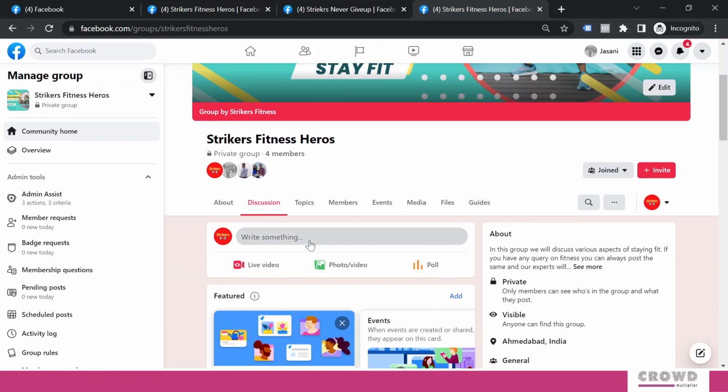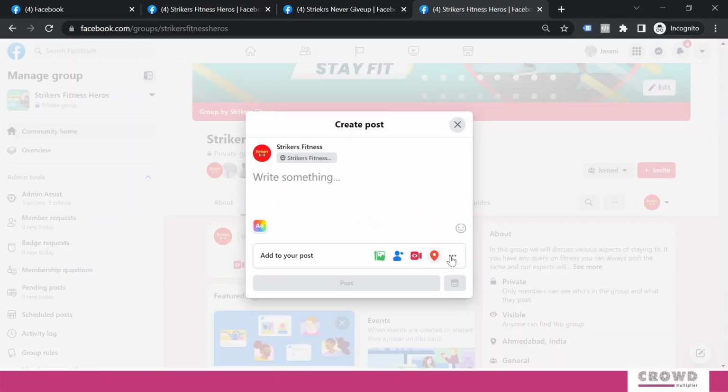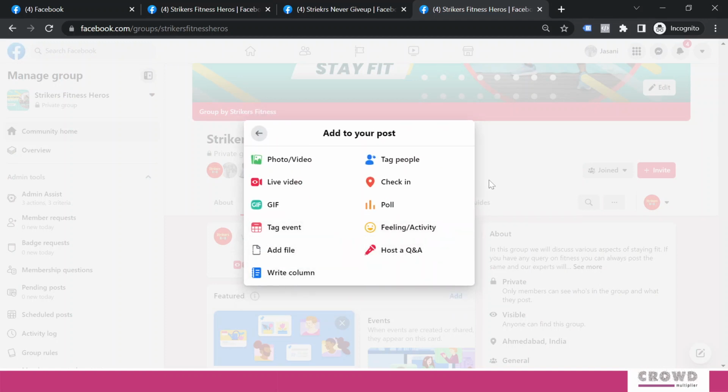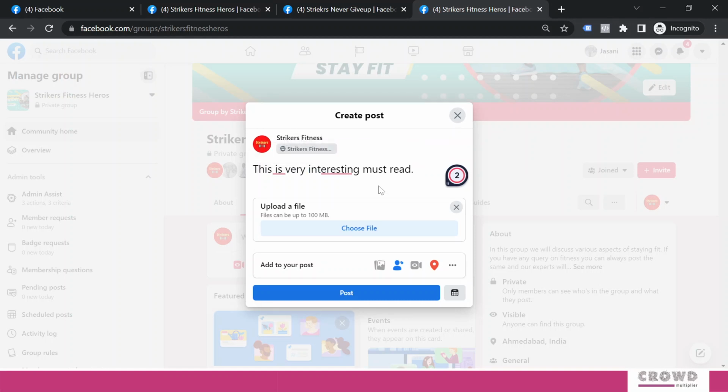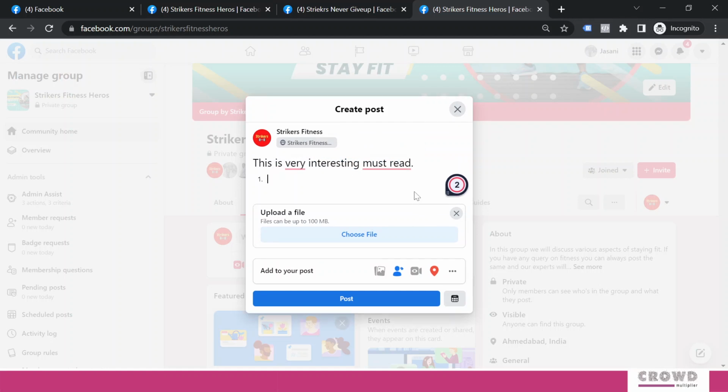Now another thing over here, if you see the add a file option, if I come over here and write, let's say, this is very interesting, must read, let me make it h1, and over here I will add some points as well.